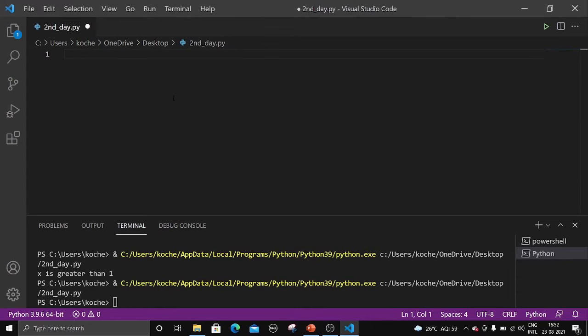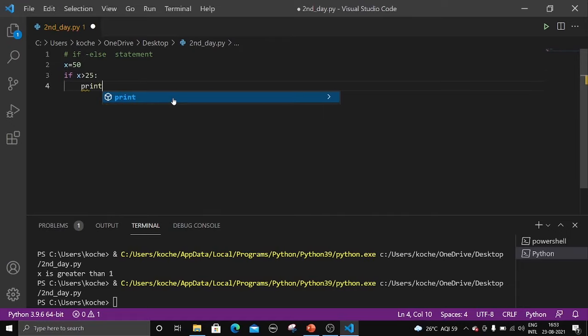Let me clear this one. What we are looking at now is the if else statement. Let us take an example, x equal to 50. Now if x is greater than 25 colon. Syntax is very important, do not forget to put the colon here, and do not forget the indent space. I will show you once again: go to the start and just press the tab button on your keyboard. It will give the proper indentation. If not, an error will occur. Do not forget the indentation.